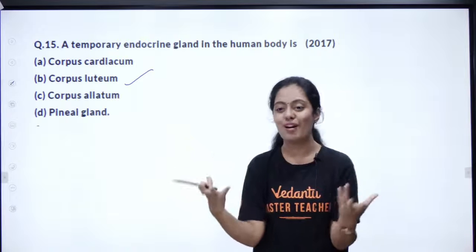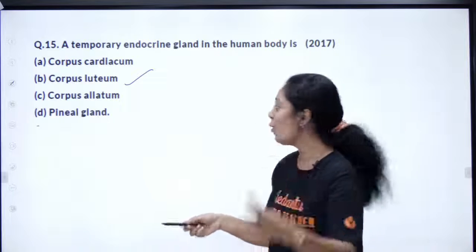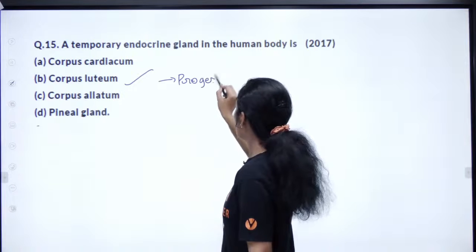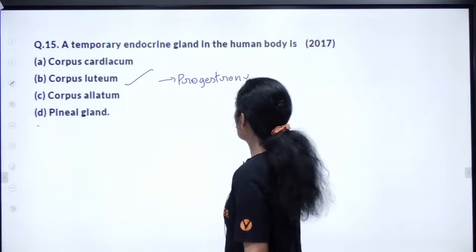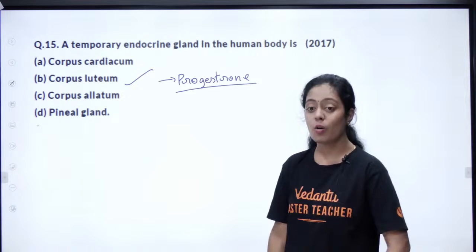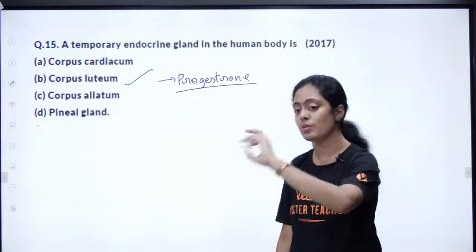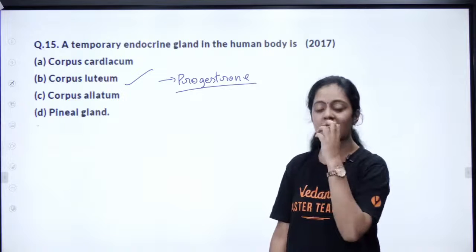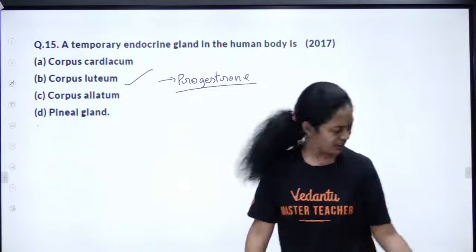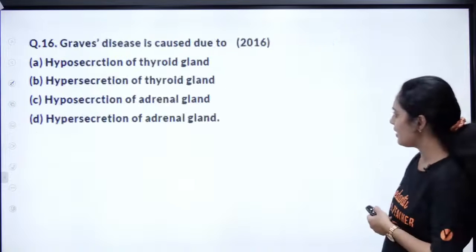The empty Graafian follicle is called corpus luteum. And what does this corpus luteum produce, guys? It produces a hormone called progesterone. Very important point. Yes. Corpus luteum produces progesterone, and this progesterone is very much important for maintaining the pregnancy. Clear? I think that's all we have covered up to 2017.